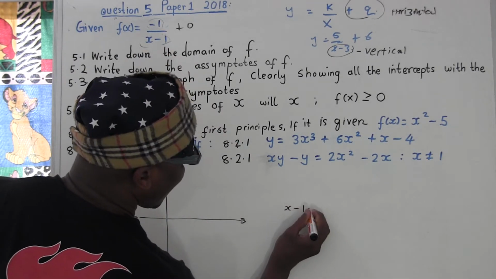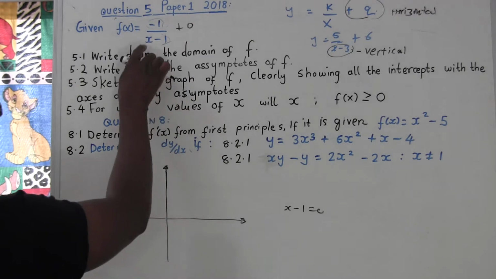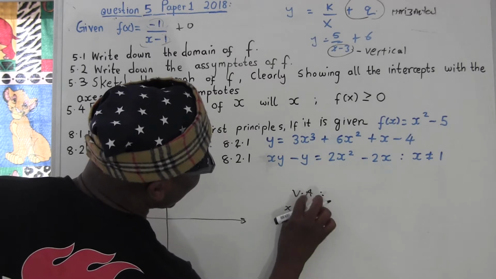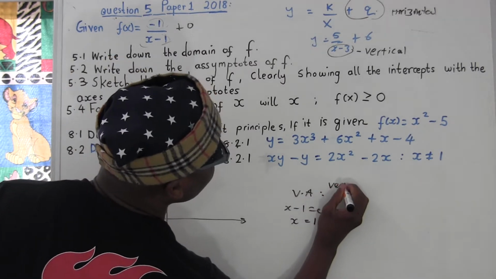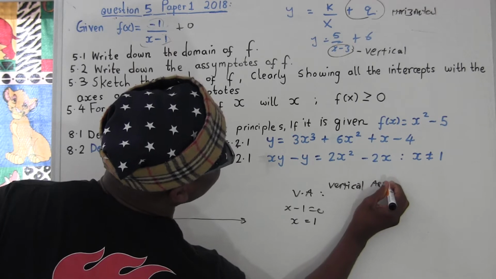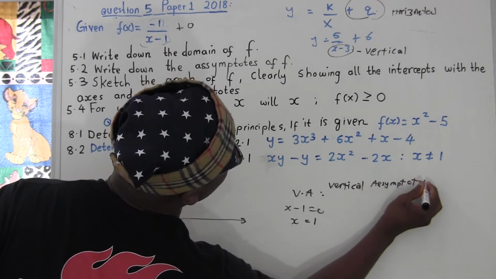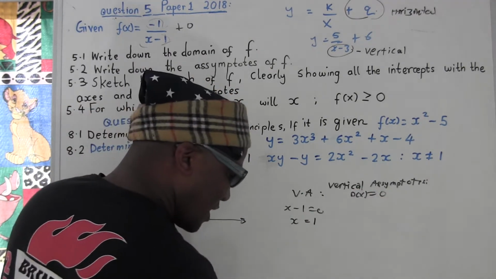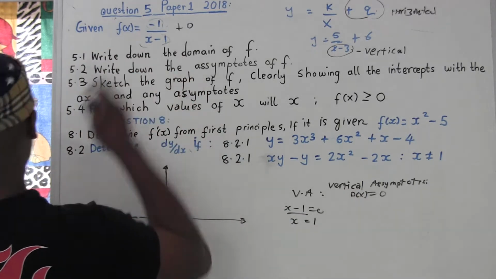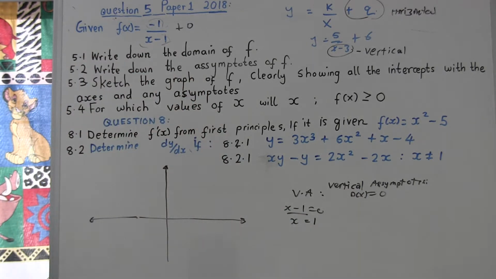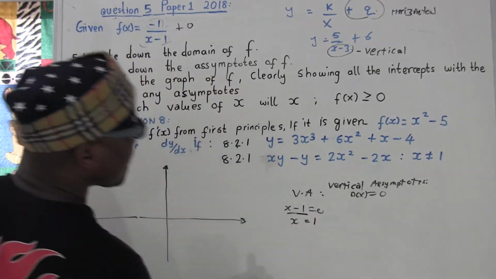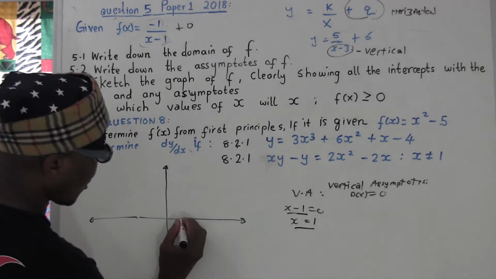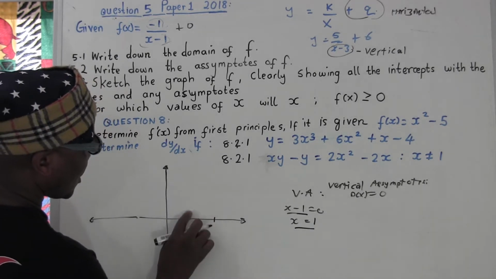Look, take the denominator equal to 0. So what is the denominator? x minus 1 equal to 0. And then you take this over, x equal to 1. So this is going to give us the vertical asymptote, VA. Make sure you show all this work in your exam. You say the denominator of x equal to 0. But what is the denominator of x? It is x minus 1. So x minus 1 equal to 0, and you take over x equal to 1. So that's my vertical asymptote, at x equal to 1. What is x equal to 1? Look, 1, 2. Let's assume it's here. So let me say here, yeah.